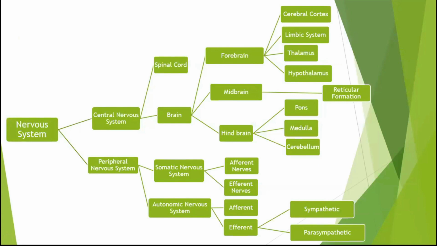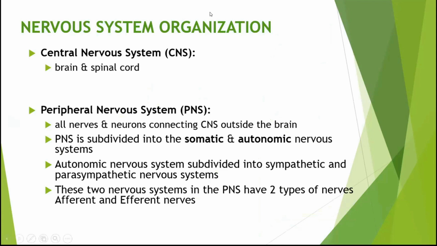Okay, so let's go for the nervous system. For the nervous system, this is the one wherein we will have a bit of difficulty because it's intricate, as they actually do very, very different things. For the nervous system, we have two of them, which is the central nervous system and the peripheral nervous system. Okay, so let's discuss them going down. So again, we have the nervous system organization, which is the central nervous system, which consists of the brain and the spinal cord. And then for the peripheral nervous system, everything around it. So anything that is not the brain and the spinal cord, that's the peripheral nervous system or the PNS.